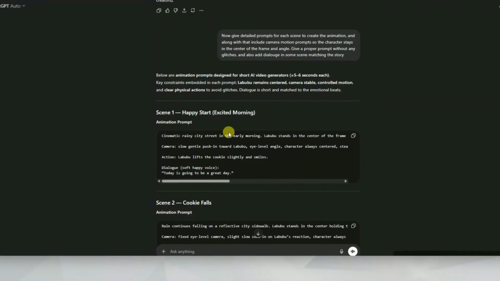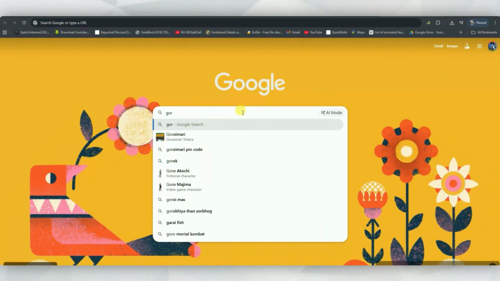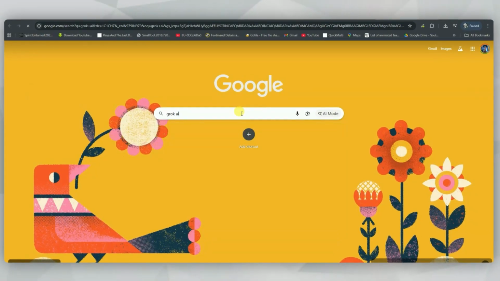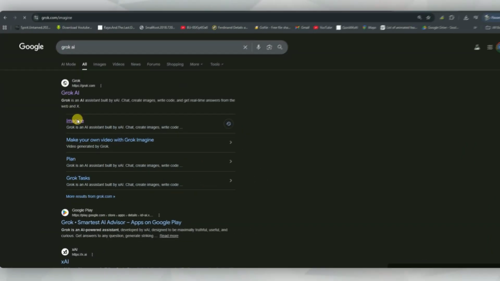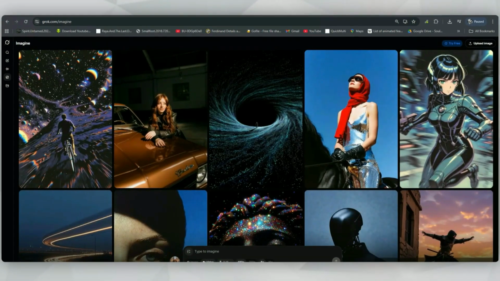Now, to generate the actual video, we're going to use Grok AI. If you know another tool that works better, you can definitely use that instead. But for now, we'll stick with this one. Once you come to the website, create an account. After that, you'll see an interface that looks something like this.